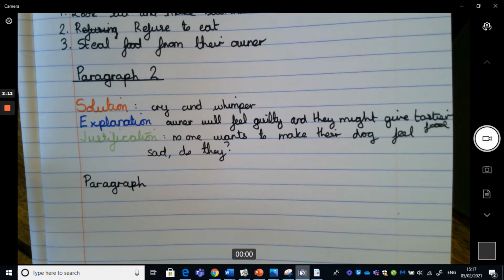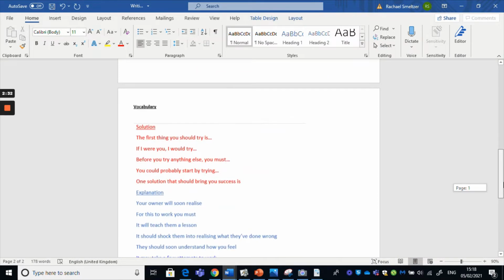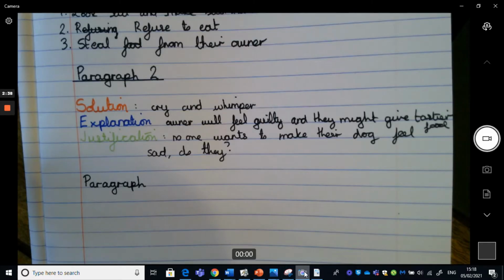So I noticed a couple of you are using coloured pens now to help you match the steps, which is fantastic to see. Don't worry if you don't have them, you might find that helpful, and then just make sure we refer back to these steps here. So I want to have a cohesive paragraph, so I want to have an opener. If you're not sure of what to start with, you can always go back to your vocabulary, and we can see the first thing you should try is, if I were you, I would try, and so on. So what other openers do you think you can think of just to push yourself in that way?